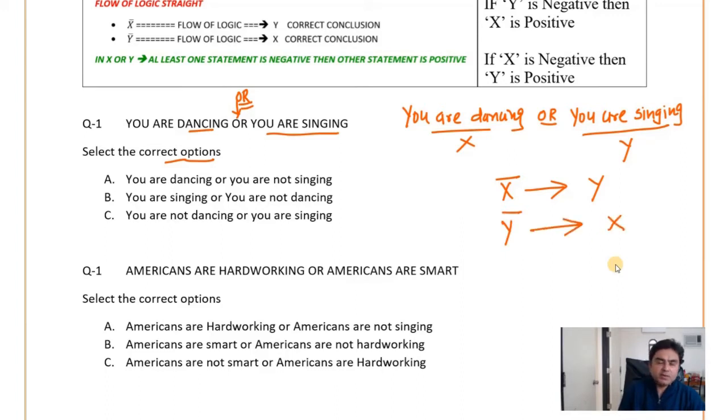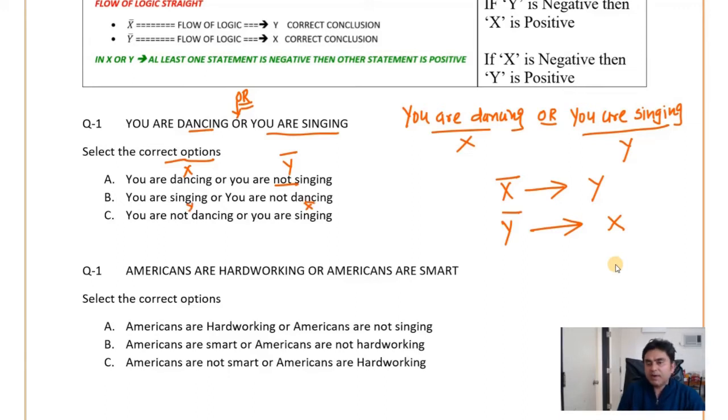Now look at the options. You are dancing, it means it is X, and you are not singing means it is Y bar. Now X doesn't lead to Y bar. You are singing, so this is Y, and you are not dancing, so this is X bar.